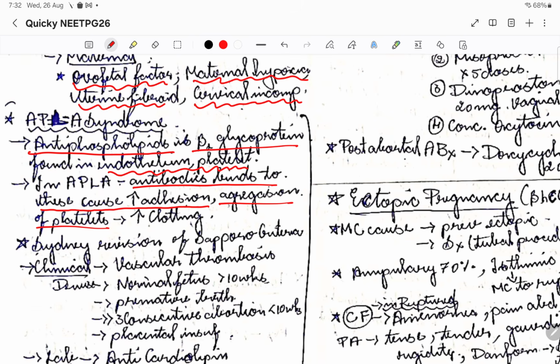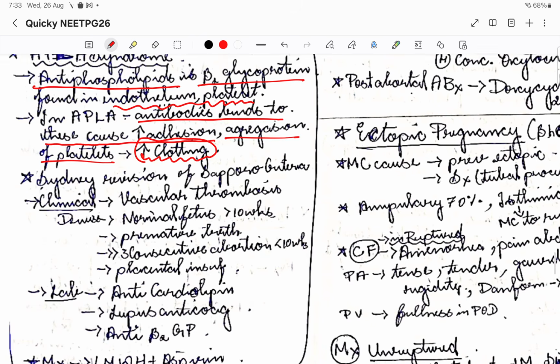So the basic function of antiphospholipids is that they reduce coagulation in pregnancy. They are present in the endothelium and platelets and reduce clumping of the platelets. But if there are antibodies against these antiphospholipids, there will be increased clotting. Increased clotting means the placenta will be disturbed, right? That is when APLA syndrome might happen.